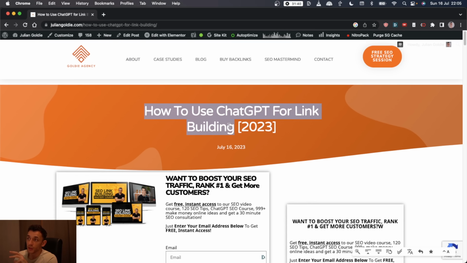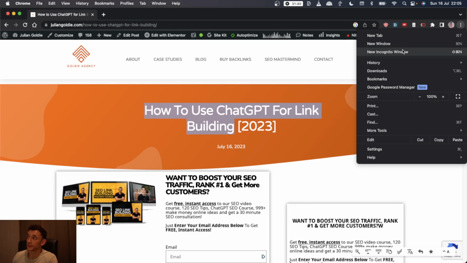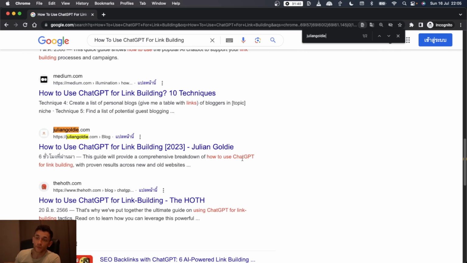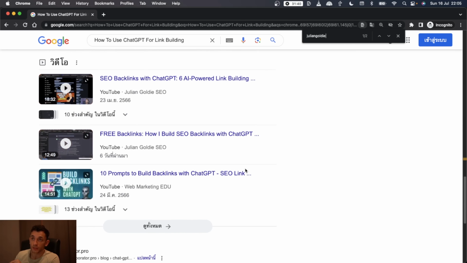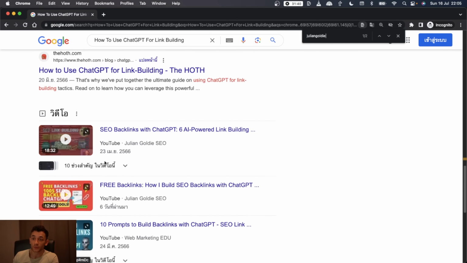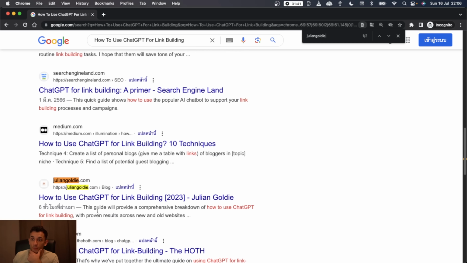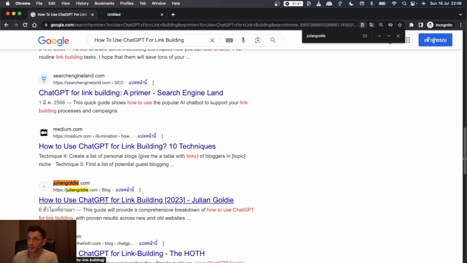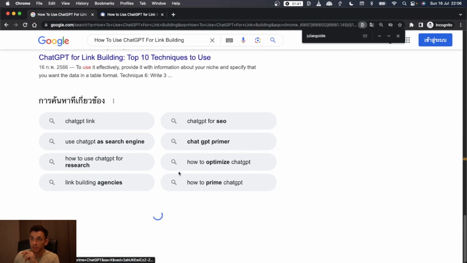That's how I ranked content using AI and ChatGPT for free without writing a single word. As you can see, AI is really powerful. This is for a super competitive niche. And as you can see, already ranking on the first page of Google. It's looking really good. In fact, I'm outranking my videos, which you can see here. These are both two videos of mine. And then we've got my blog over here, which is awesome. So we're dominating the page for how to use ChatGPT for link building.